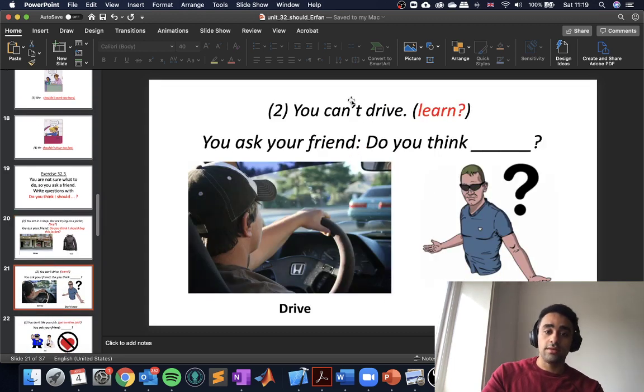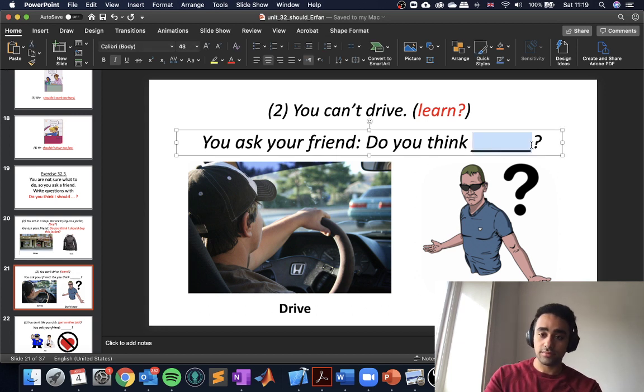The next one, you can't drive. So you ask your friend, so you can't drive, but your work is very far and maybe you can get a car. So you ask for an opinion. Do you think, as I said before, for these questions, the first part of the sentence is in the form of the question. Do you think?